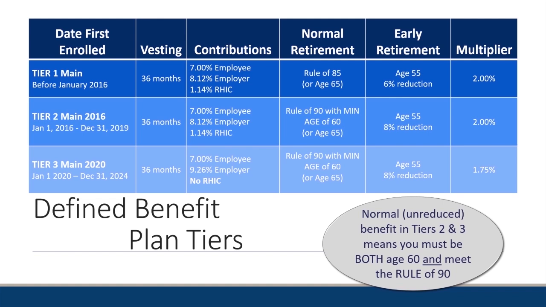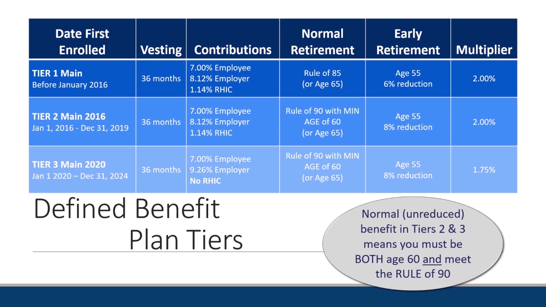On Tiers 2 and 3, we can see that the rule is now 90 with the minimum age of 60. So you could not retire at age 55 and meet the rule at the same time. You need to be at least age 60 in order to have met the rule of 90. Or age 65, as I said, does trump that rule.